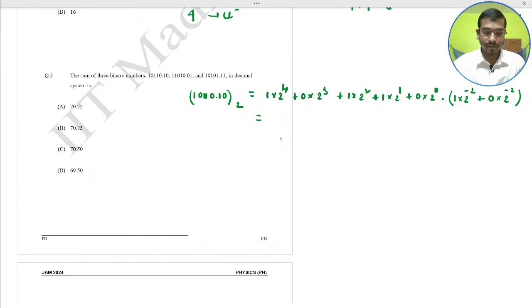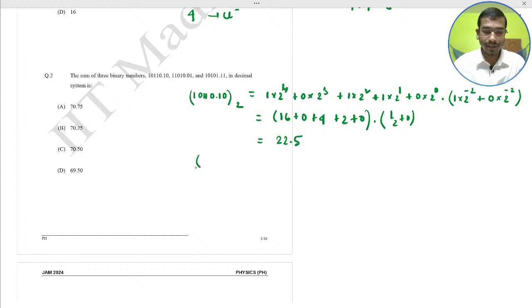So it becomes 16 plus 0 plus 4 plus 2 plus 0, then a half plus 0. This becomes 22.5.